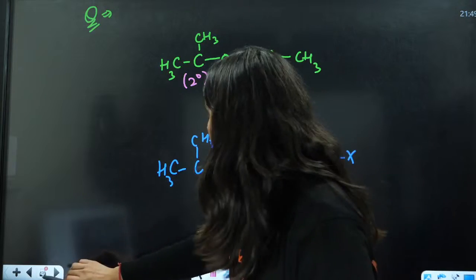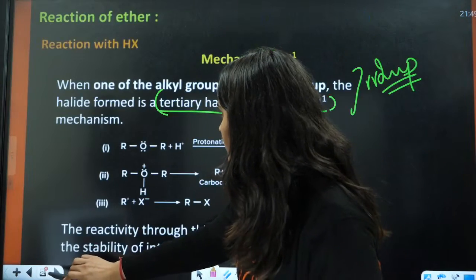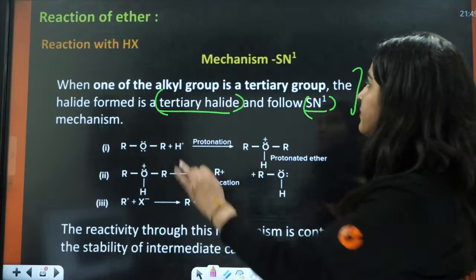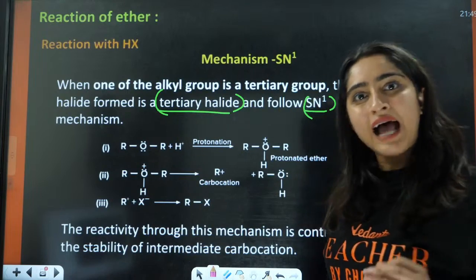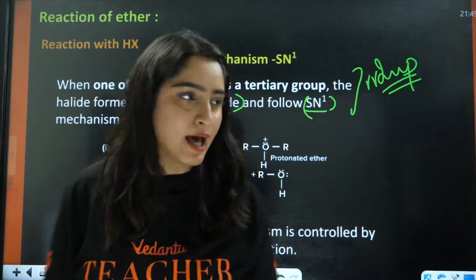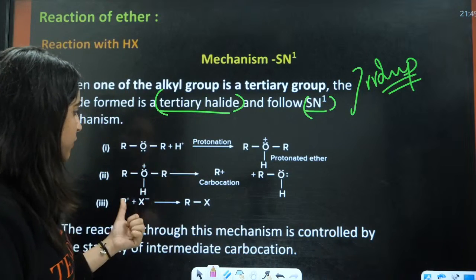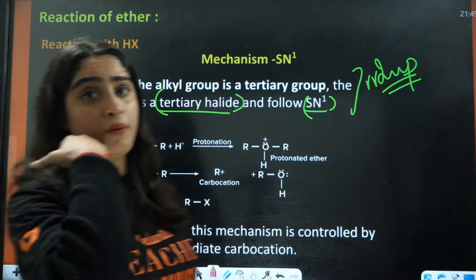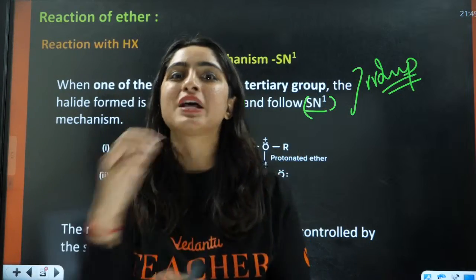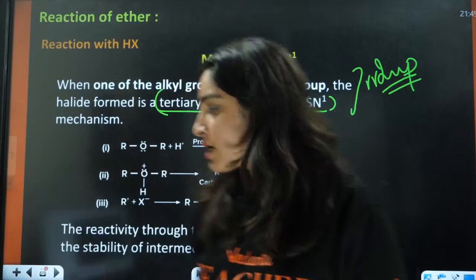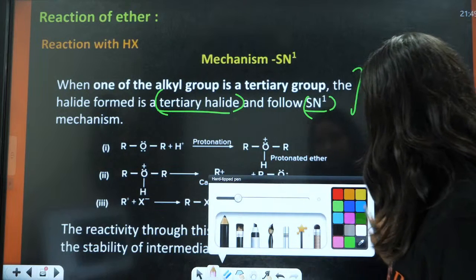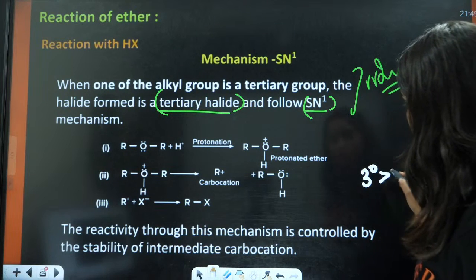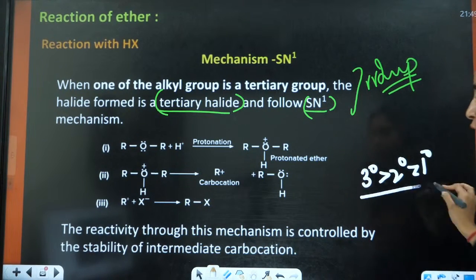I'll also write one thing here. For tertiary, the mechanism is SN1. That means it is going to form a carbocation in this case, right? After the carbocation formation, there is no steric hindrance factor here. If there is 3 degree, this is more stable, as you know the stability order of carbocations.